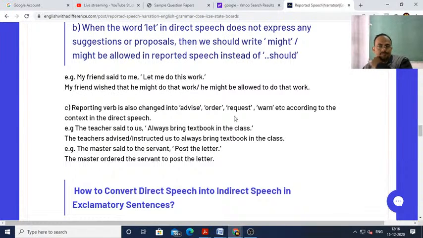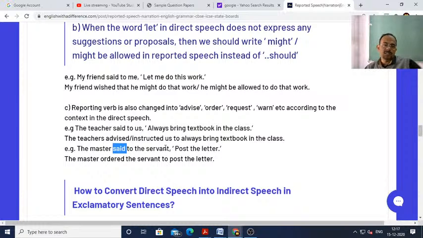Next, you see, the master said to the servant, "Post the letter." The master ordered the servant to post the letter. Okay, so here the master is interacting with the servant, so it should be commanded or ordered. So our reporting verb changes according to the context of the sentence.